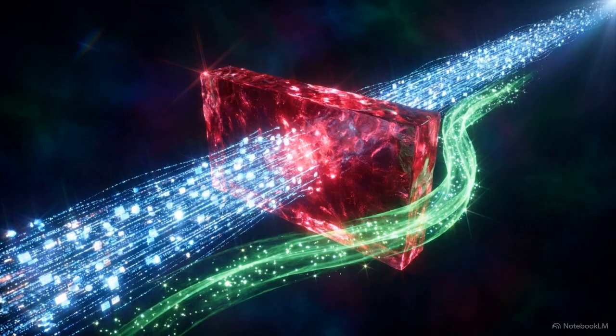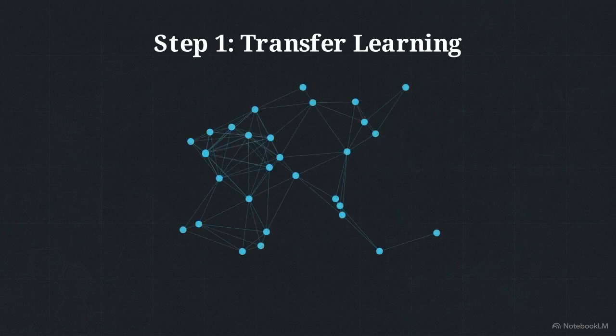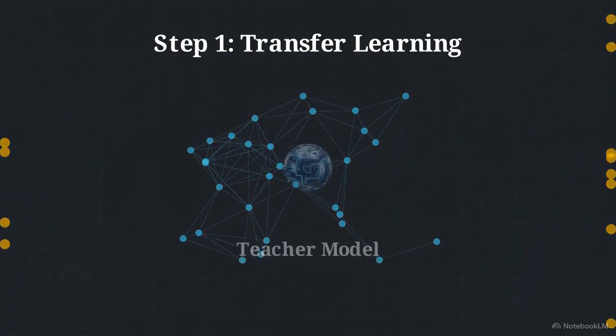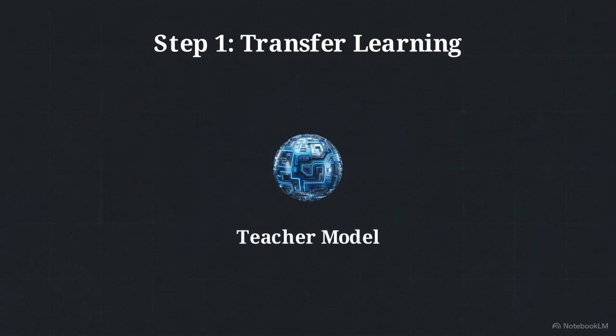To escape the expressivity efficiency trap, researchers have developed a two-step algorithmic bypass. Step 1 is transfer learning. Scientists start with a high-capacity foundation model and fine-tune it on a very small set of perfect first principles data. This creates an accurate but computationally heavy teacher model. The teacher knows exactly how the physics work, but it remains incredibly slow to run.